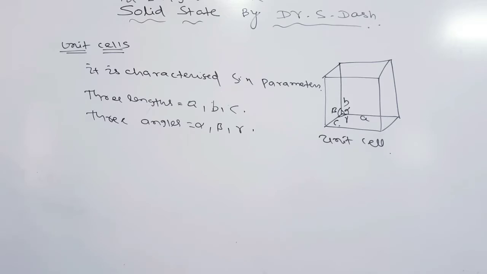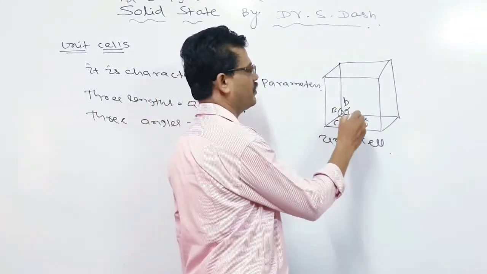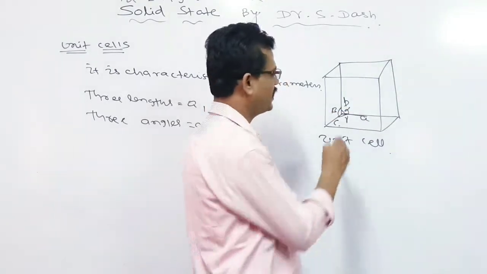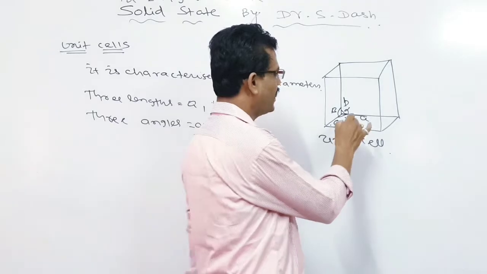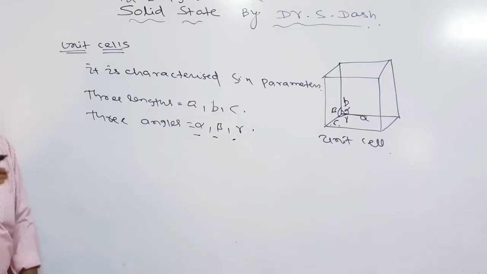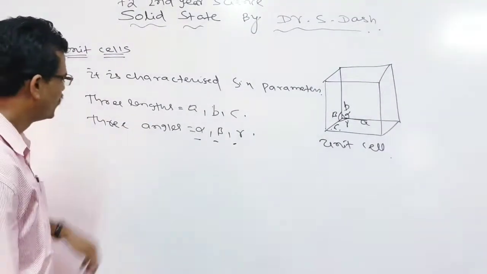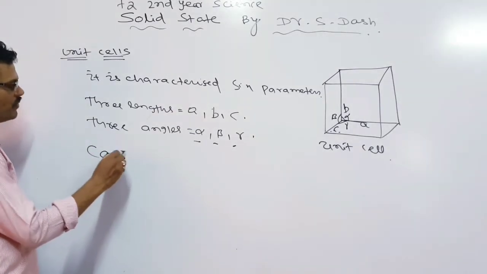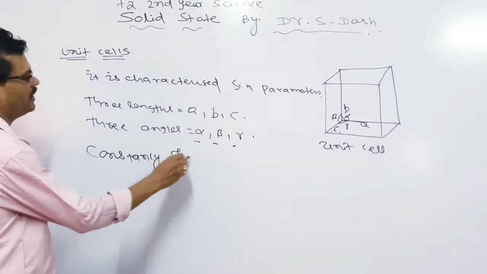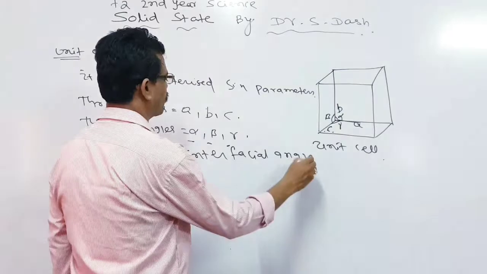In a particular type of solid, the angles are found to remain the same. The alpha angle is formed between the two lengths A and B, the beta angle is formed between B and C, and the gamma angle is formed between C and A. For a particular type of solid, the angles formed remain the same everywhere.